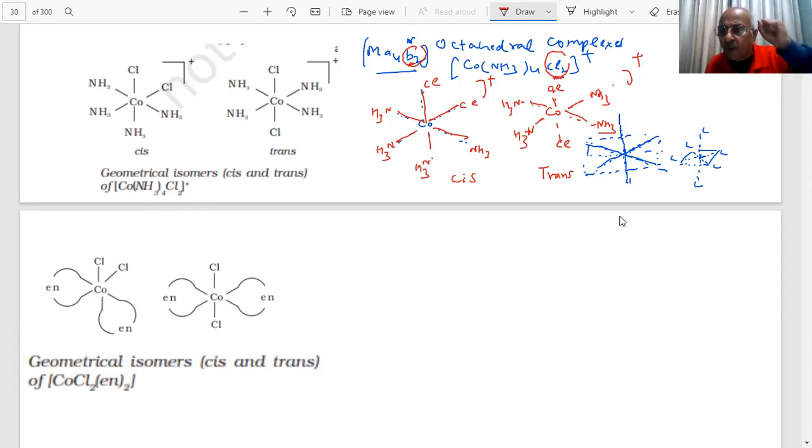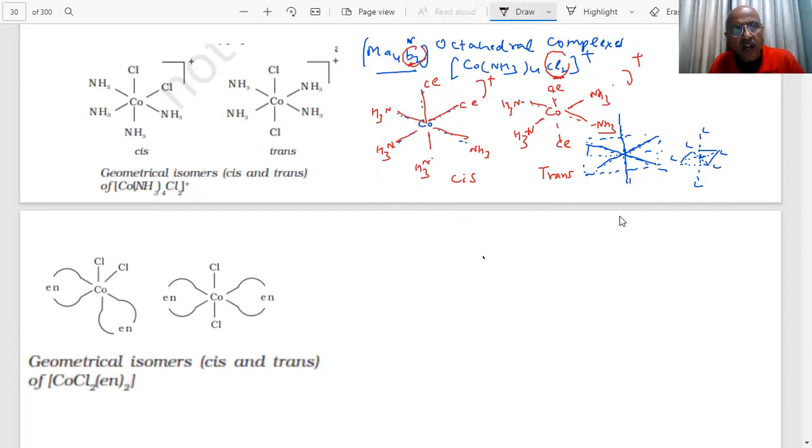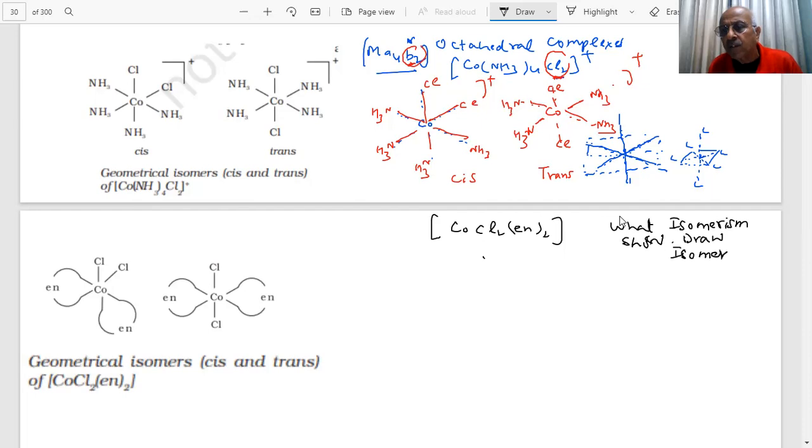How to draw the geometrical isomer? Important question for the paper, student. Usually they are giving questions like this: Co, Cl2, En2. He says, what isomerism is shown by this coordination compound? Draw the isomers. Okay? Question in the paper.